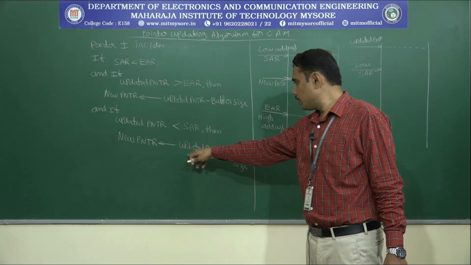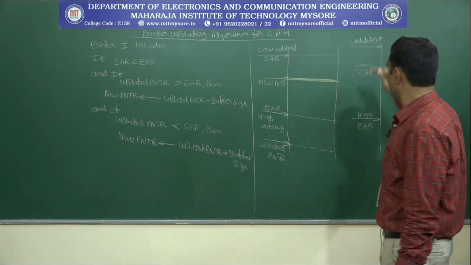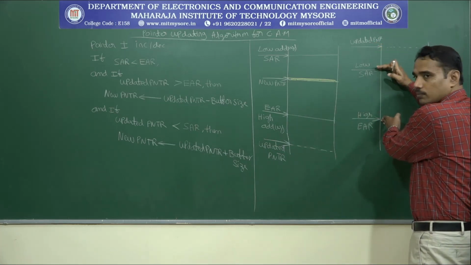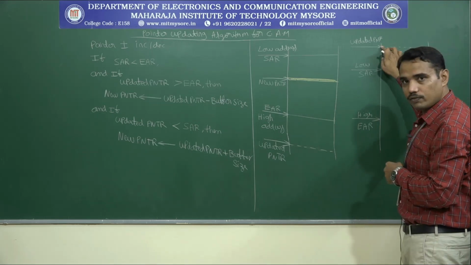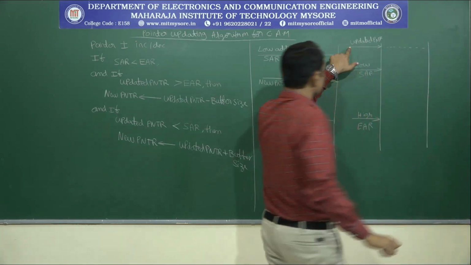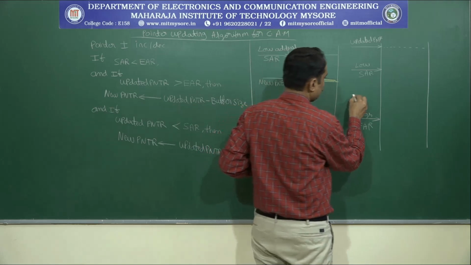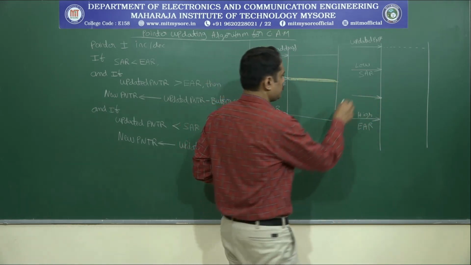The new pointer will be updated to the updated pointer plus buffer size. This is the buffer size from SAR to EAR. That means if you add that value starting from this point, the updated pointer, then somewhere around here the new pointer comes into the picture.